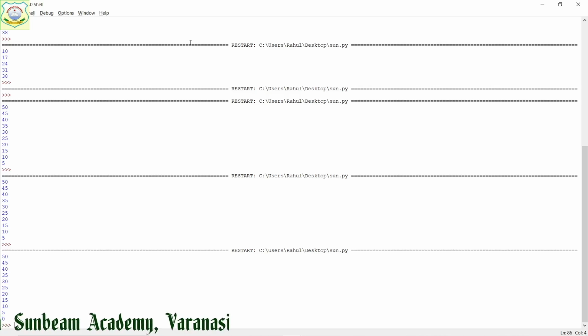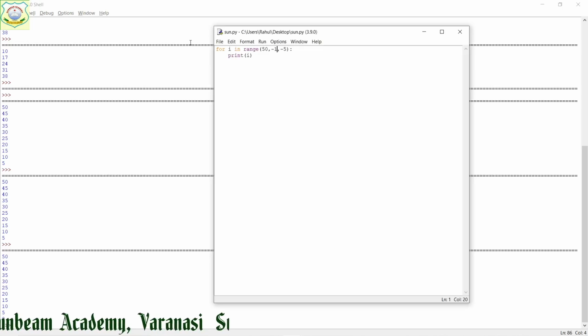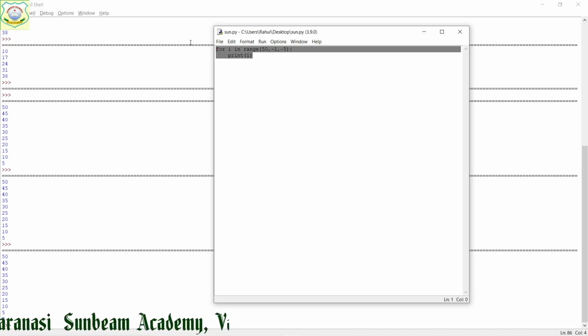Now student, I am going to print the factorial of a number. First of all, what is factorial? Factorial of any number, we find that number into the number minus 1 into minus 1 and so on. Suppose I am going to print the factorial of 4, then 4 into 3 into 2 into 1, its value will be. So I am going to make a program for this one.